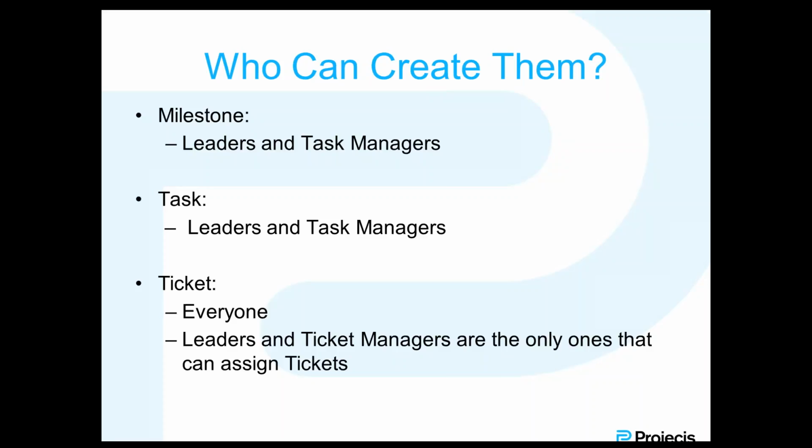Tasks, however, can also be created by leaders and task managers. So both milestones and tasks can be managed by those people that are part of managing the entire project plan. And those would generally be both the leaders and the task managers. Tickets, however, can be created by everyone on the project. So everyone on the project can create a ticket and submit a ticket. However, only leaders and ticket managers are the ones that can actually manage them and assign them to additional people on the project. And this makes sense.